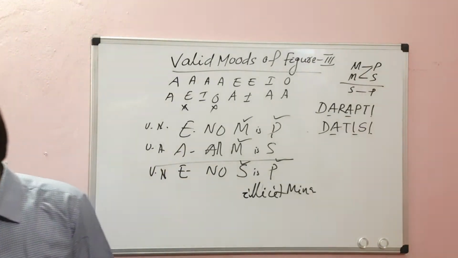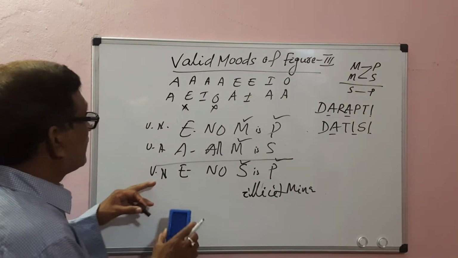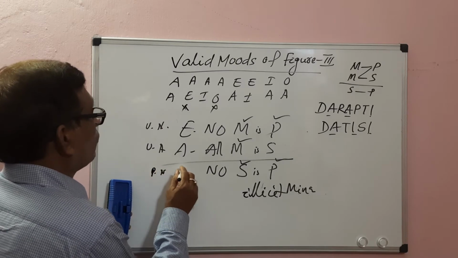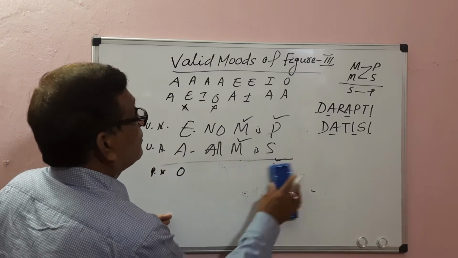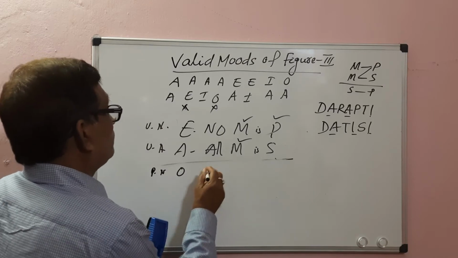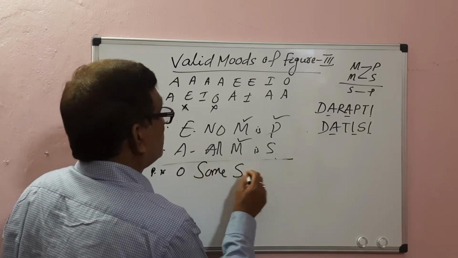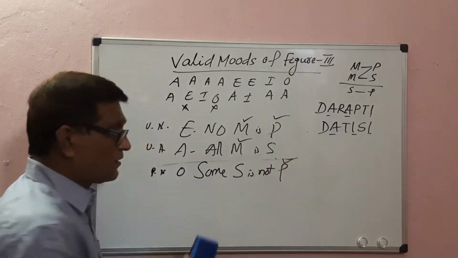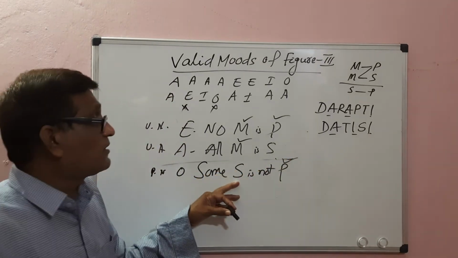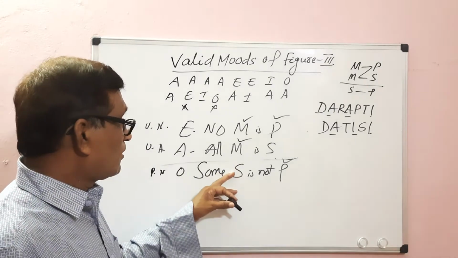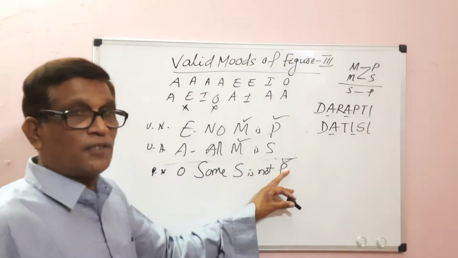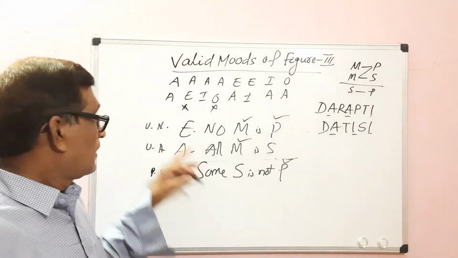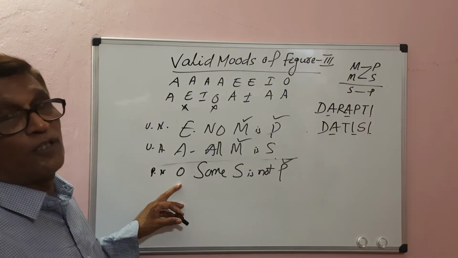In order to avoid this illicit minor, instead of universal negative, if we make it particular negative, the conclusion must be particular negative, which means O proposition. Then what will be the conclusion? Some S is not P. O proposition distributes the predicate term. There is no fallacy of illicit minor because the major term is distributed in the conclusion, not the minor term. So illicit minor will be avoided because we make O proposition the conclusion.